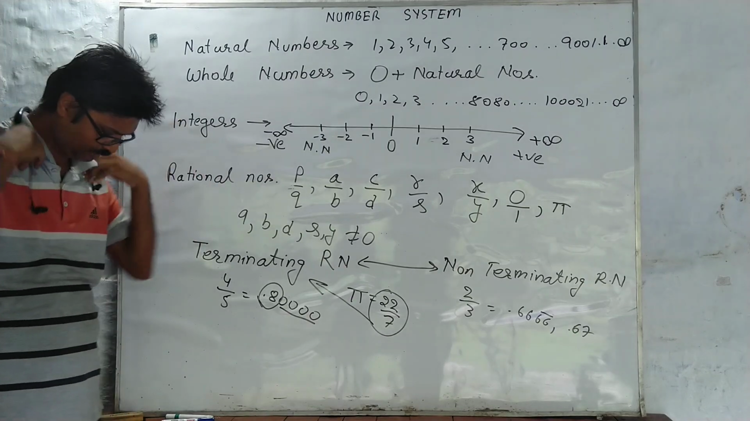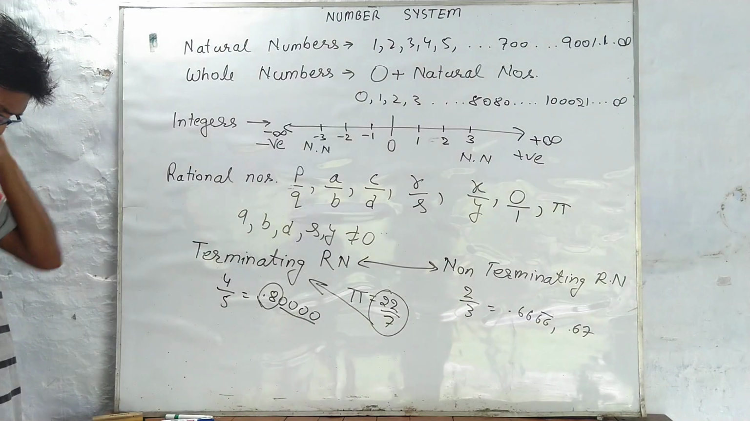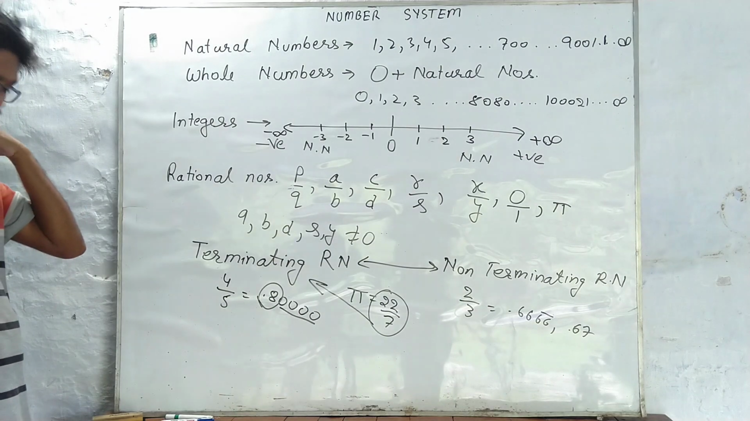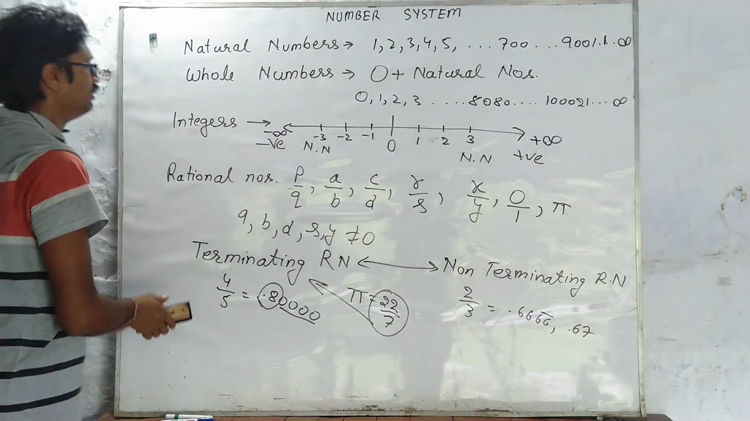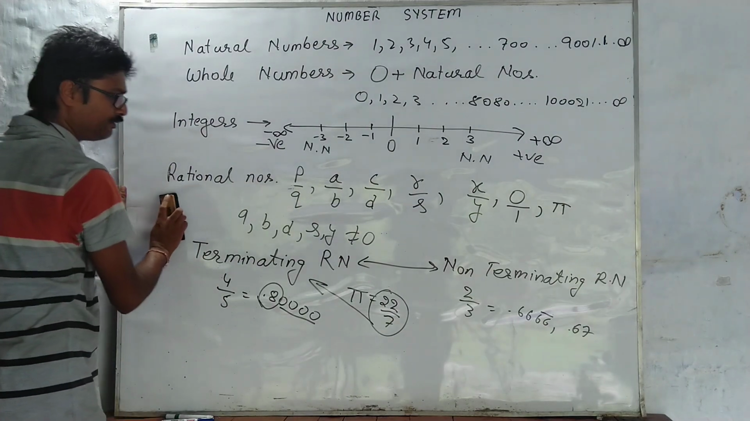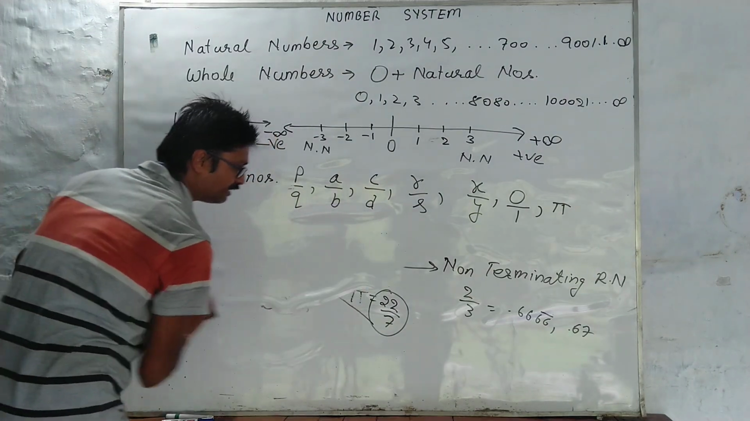So yeah, Shashwat, next question. Anyone? Yes, sir. Find a rational number between 3 by 8 and 2 by 5. So what I have to find, I should do it from here.